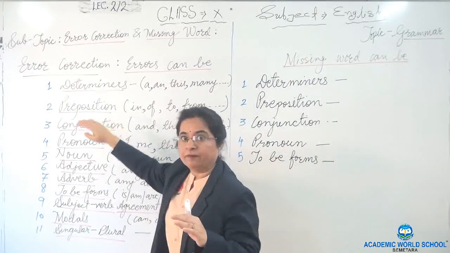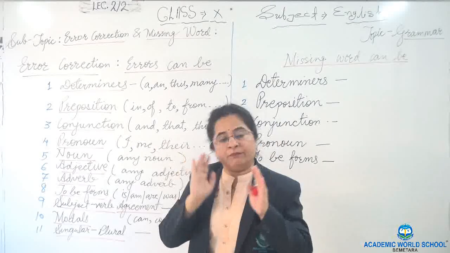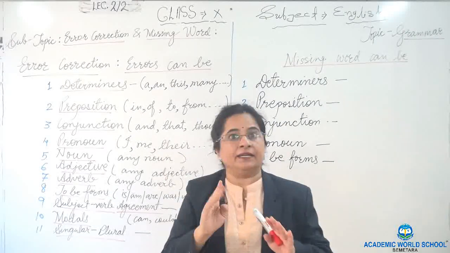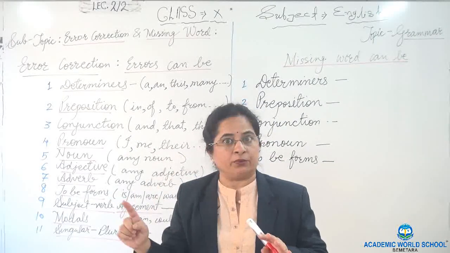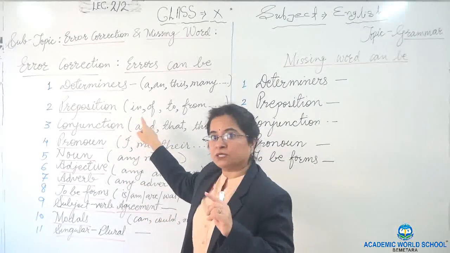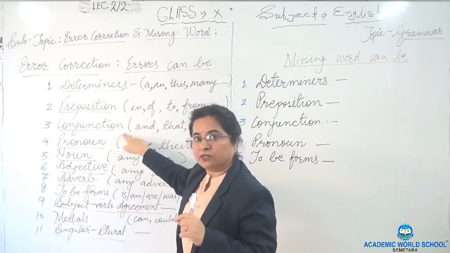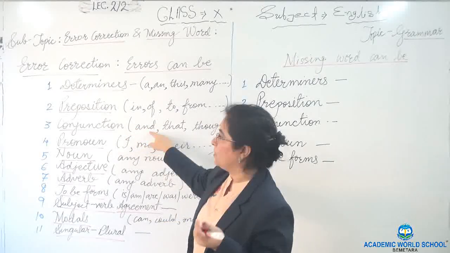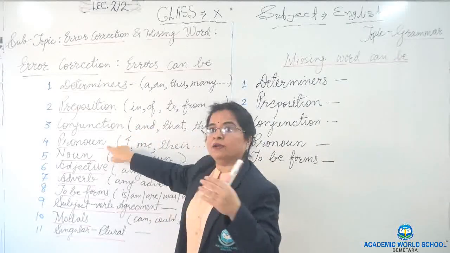Or preposition. The preposition is given, but it is not the suitable or appropriate one which has to be there. So you have to see whether the preposition is wrong. You have to see whether the given conjunction is wrong, whether the given pronoun is wrong.